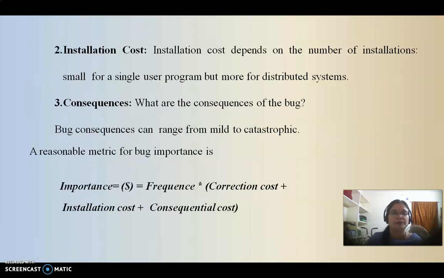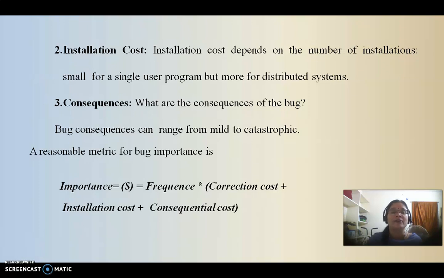The third one is installation cost. What is the installation cost normally? Installation cost depends on online systems, offline systems, distributed systems and single systems. It differs. For online systems the installation cost is very high, and for distributed systems also very high. For offline systems it's okay, and for single-user systems it's very low compared to online and distributed systems.